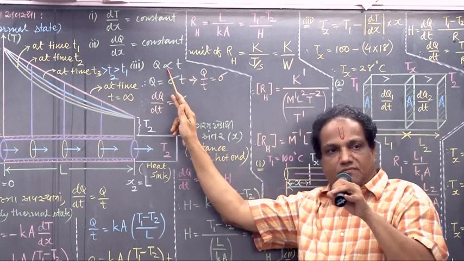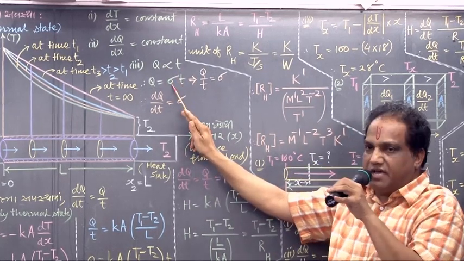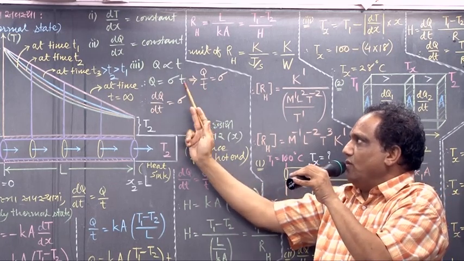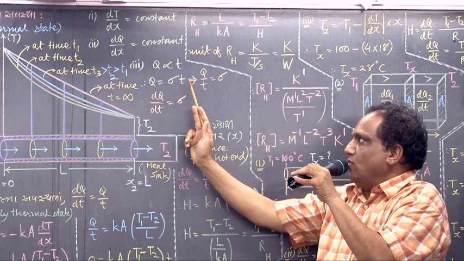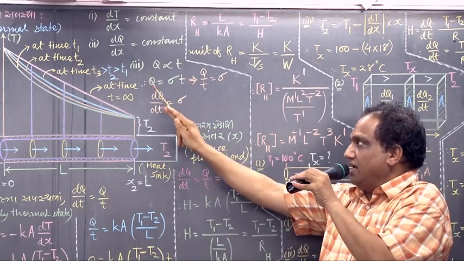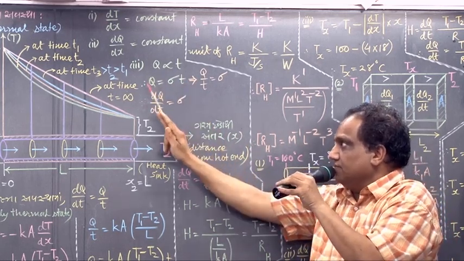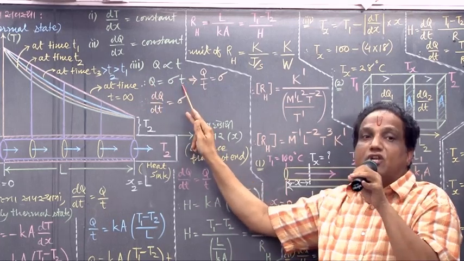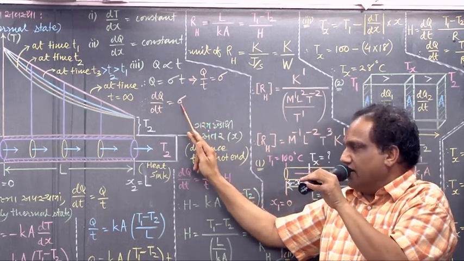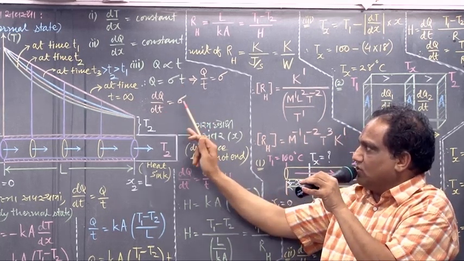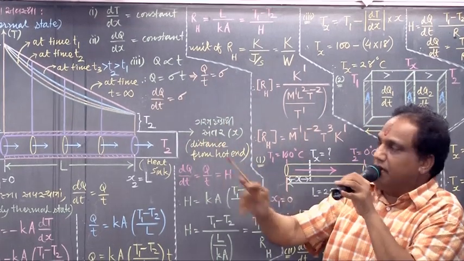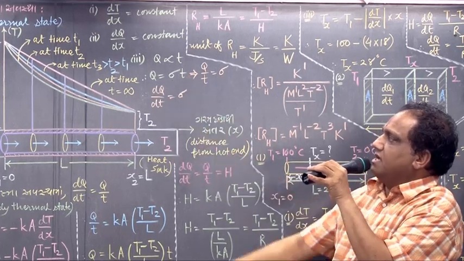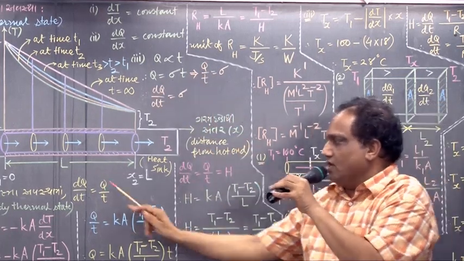Remove sign of proportionality. Okay, put some proportionality constant, say sigma. Find out Q upon t. Take this t down. So Q upon t will be sigma. And now take d by dt in this equation. Take dQ by dt. I have written sigma as it is because it is constant. d by dt of t is 1. So sigma into 1 is sigma. Now dQ by dt equals sigma and Q by t is also sigma. Right hand sides are same, so left hand sides also must be same. dQ by dt must be equal to Q by t.